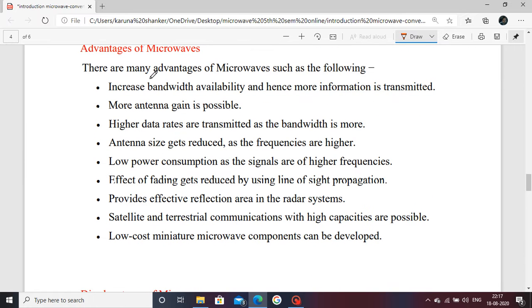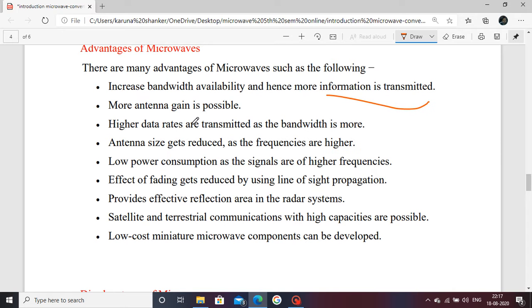Advantages of microwave. There are many advantages of microwave. Increased bandwidth availability: as the microwave frequency range increases, more information is transmitted through it. Antenna gain is more, which means antenna gain increases and directivity also increases. Higher data rate. Antenna size is reduced: if frequency is increased, antenna size also reduces. Low power consumption: low power is consumed in microwave frequency.